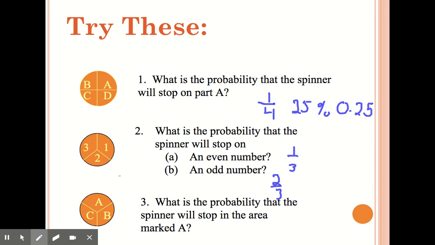What is the probability that the spinner will stop in the area marked A? Well, very much like the spinner above, there are only 3 possible ways it could stop. They're all equal size, so it's 1 out of 3.